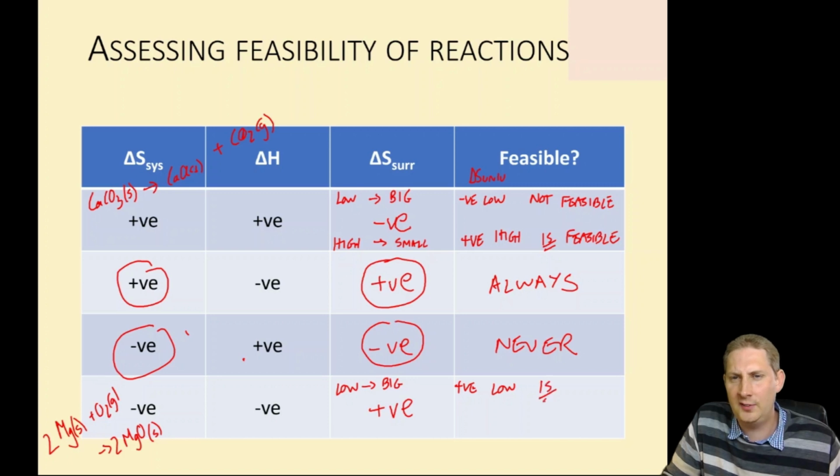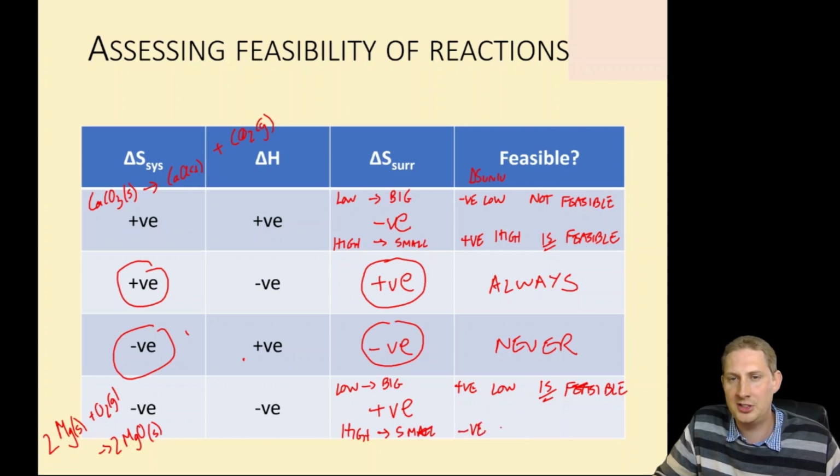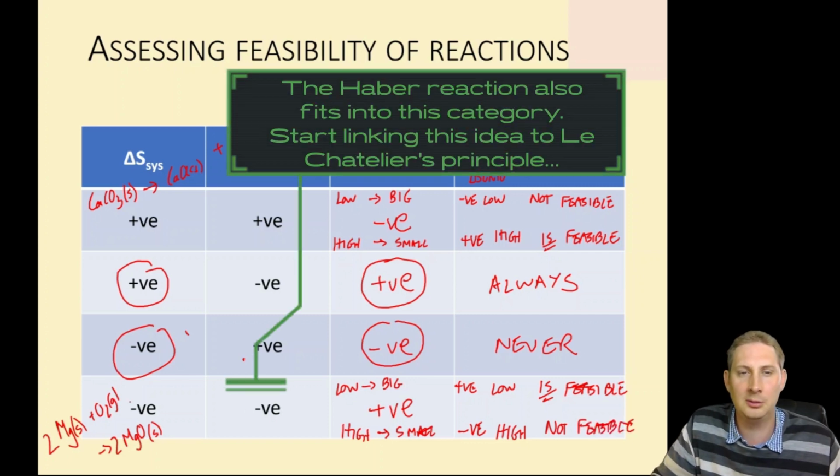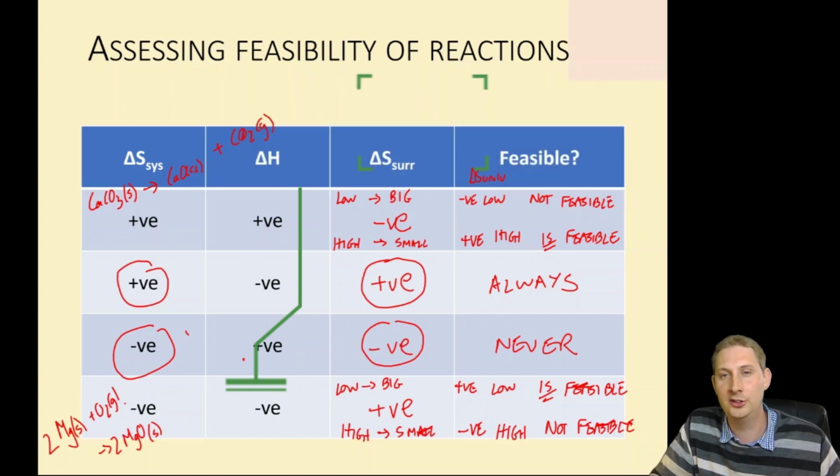And therefore it is feasible at low temperatures. However, at high temperatures, this is going to be a small number, not very positive. And so the entropy change of the system wins out, and that is negative, the entropy change of the universe at high temperatures. So it's not feasible at high temperatures. So you can ignite magnesium at low temperatures, but funnily enough, it won't ignite at high temperatures. Slightly strange, but true.